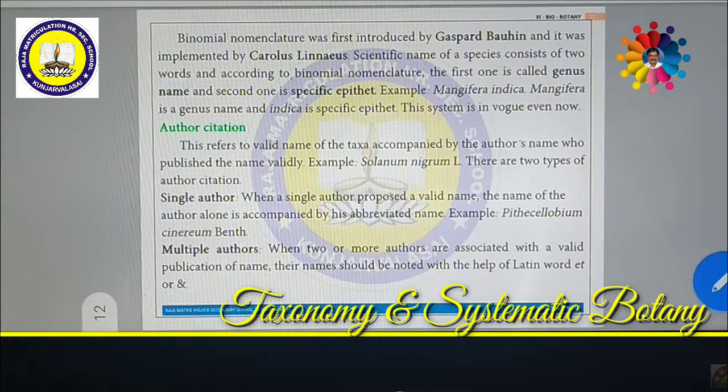Sometimes only one author might be there; sometimes multiple authors might be there. If there is a single author, a single name will be given. For multiple authors, they give the main scientist and the others are called et al. Et al. means along with some other scientists. So these are given for multiple authors who have discovered a plant.